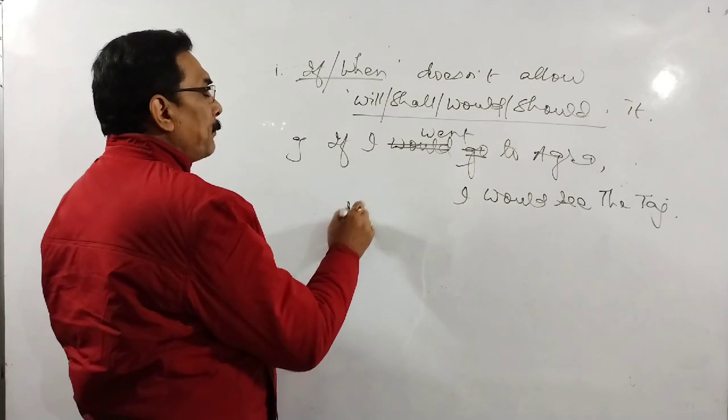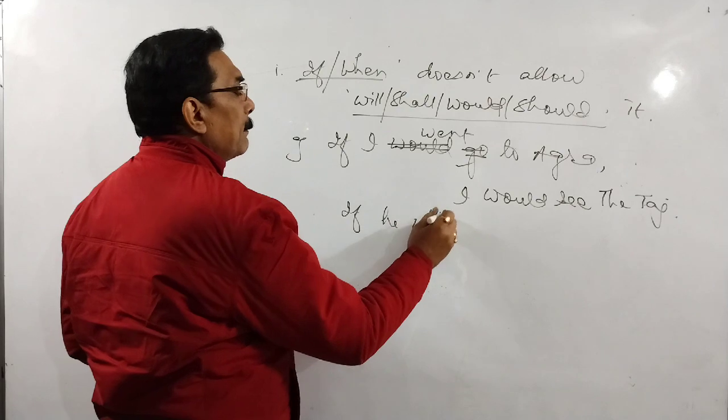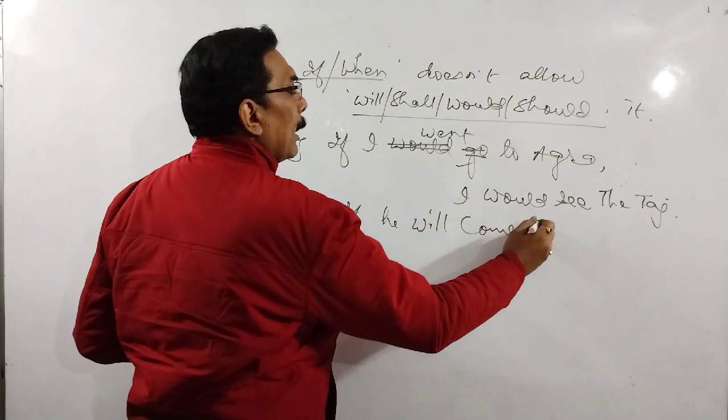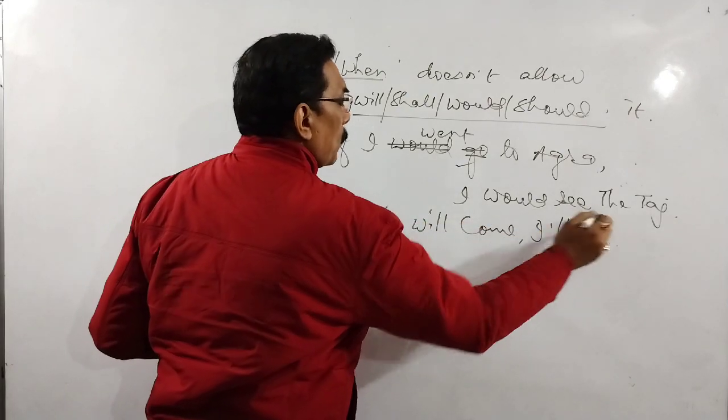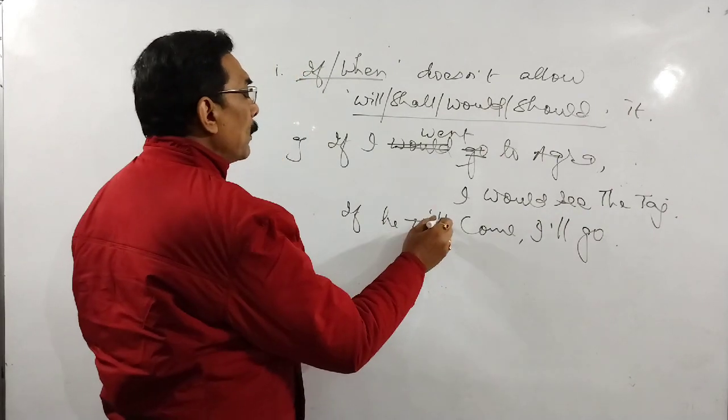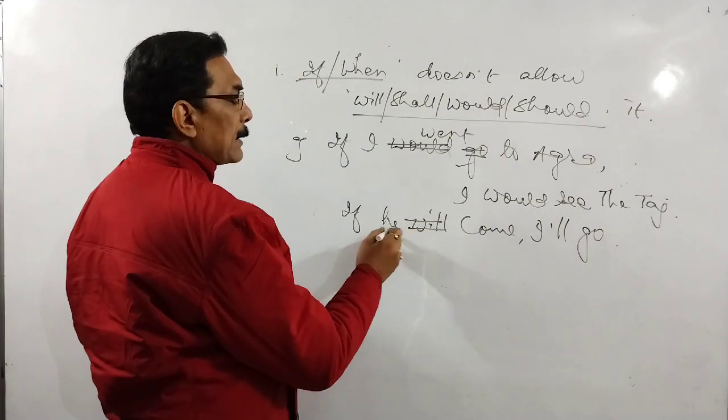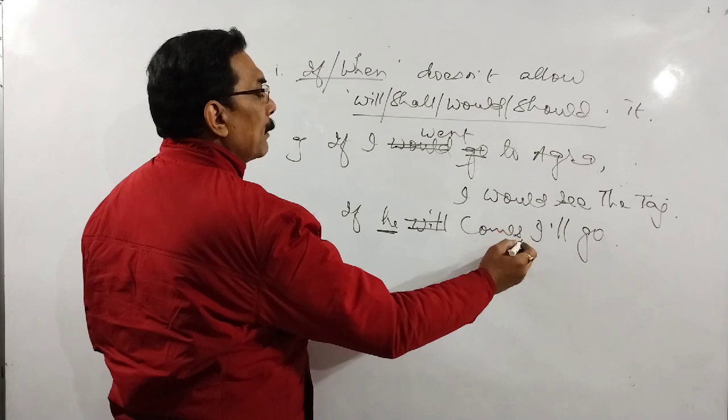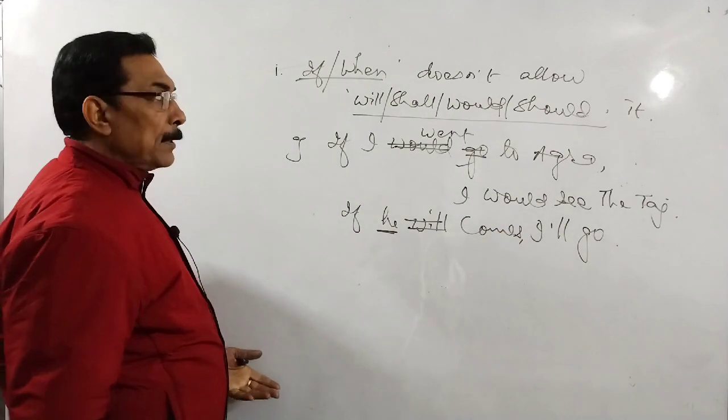Or if we say that if he will come, I'll go. Again the sentence has gone wrong, because will or shall is not allowed. So if this is a similar subject, the verb should be made similar. So if he comes, I'll go.